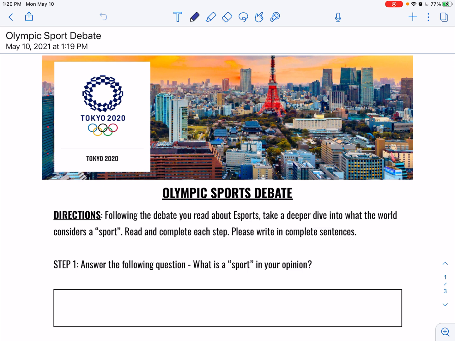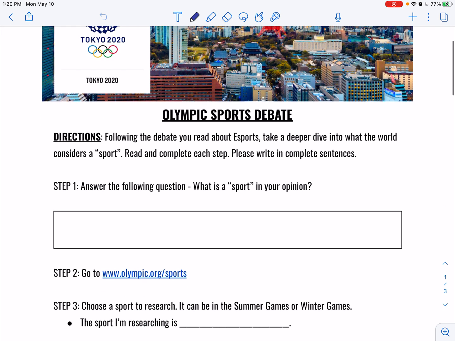And as we think about this, we're considering what sports have been excluded and what sports are included in the Olympics, which is why we read that really interesting article about video games and esports, and are those considered sports in the Olympics.